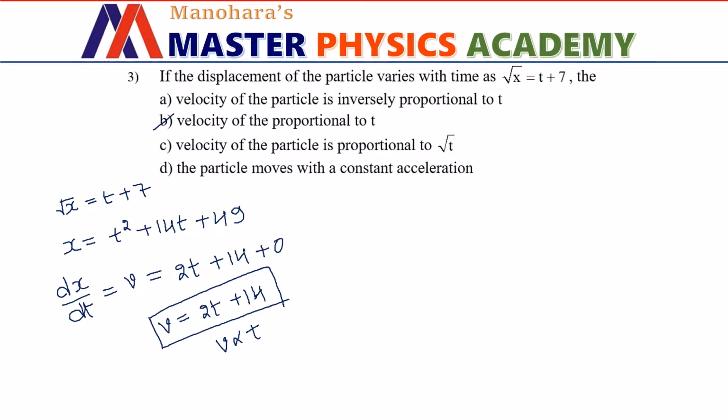Let us also look at another possibility here, because in option D we have acceleration. If you differentiate velocity with respect to time, we get acceleration. So if you differentiate the right hand side of this equation, v equals 2t plus 14, we have 2 plus 0. That means acceleration is 2 in this case, which is a constant. So this is a multiple option correct question, in which options B and D are correct choices.